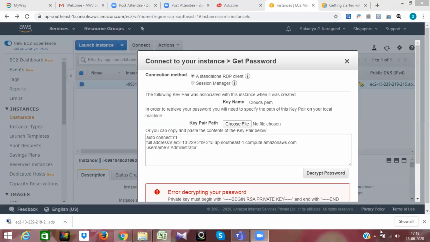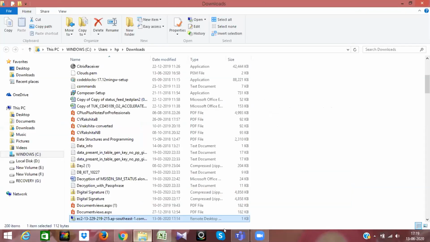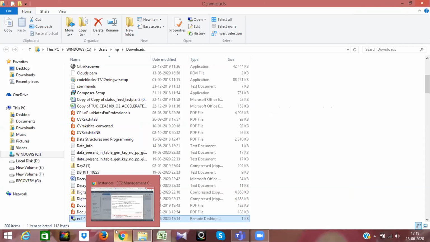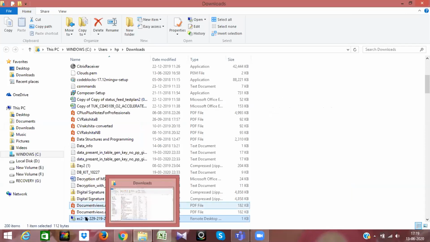This is your screen, Sukanya? Okay. Now, where is your public key? Did you download your public key? Obviously, you would have downloaded. No, it's not right. You go to the public key file, open the file and copy paste. Or, do one thing. If you know the location of it, just click choose file. Okay, this is the file, right?